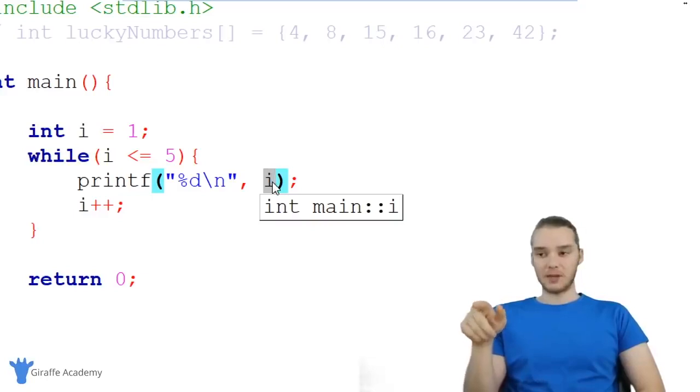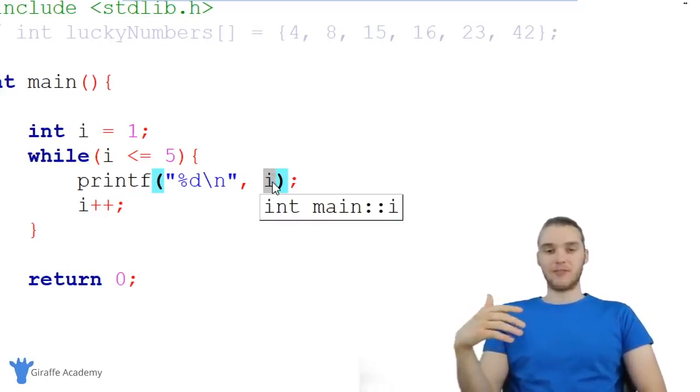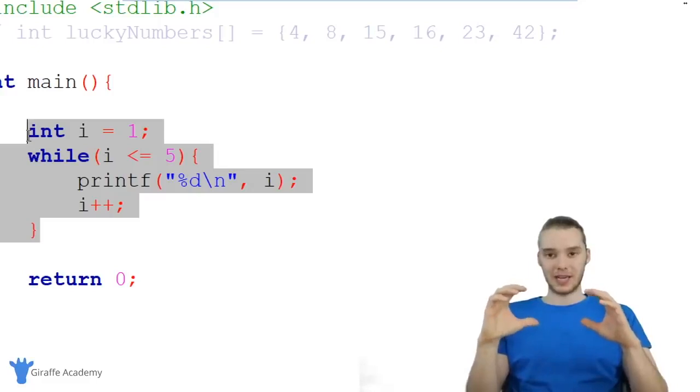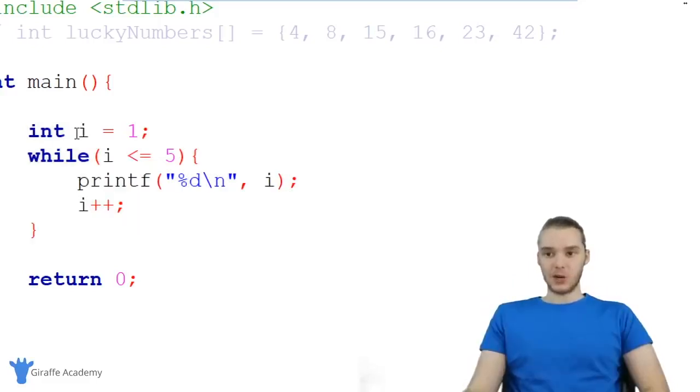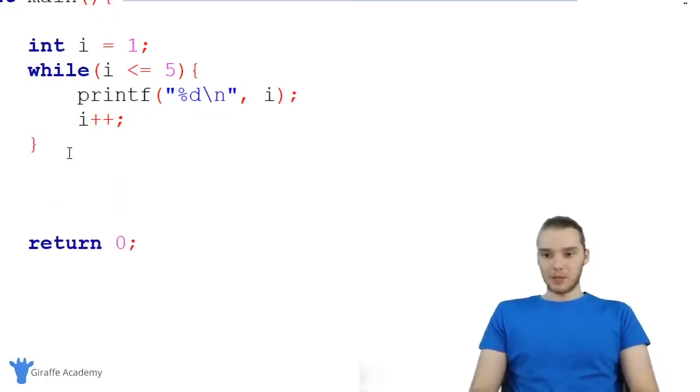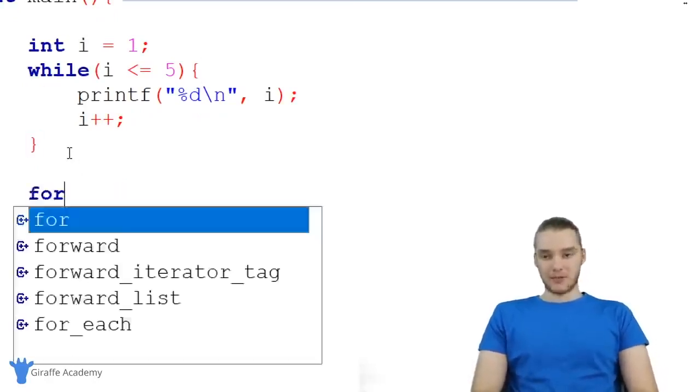And this is such a common situation in C that there's actually something called a for loop. A for loop allows us to take all of this code and condense it into its own single loop. So it's taking this situation where we want to have a variable like i, and it's allowing us to do it a lot easier and a lot cleaner. So I'm going to show you guys how we can create a for loop. I'm going to come down here below this while loop, and I'm going to create a basic for loop structure.